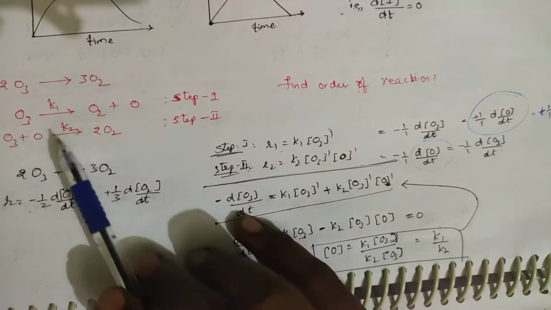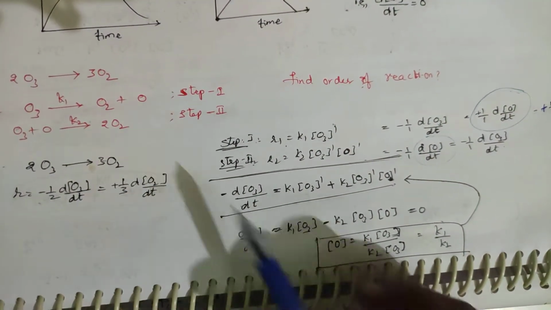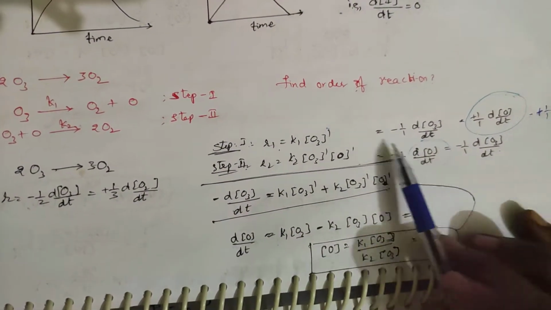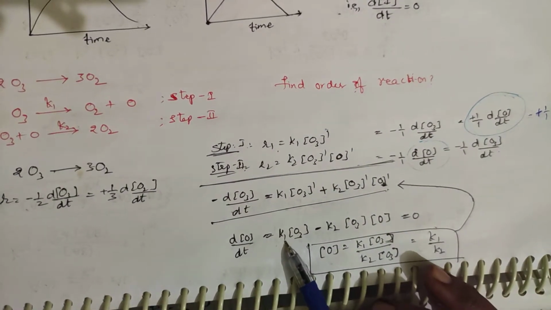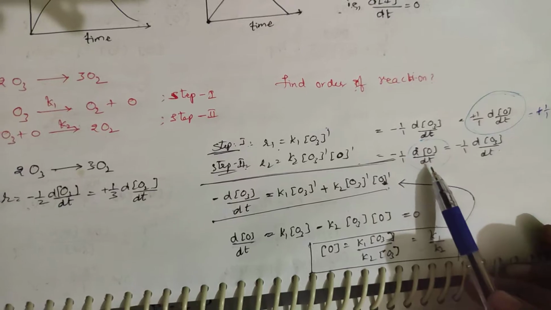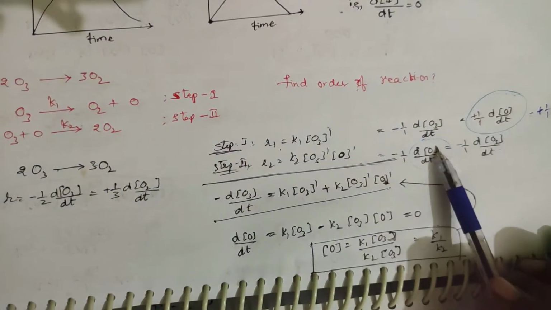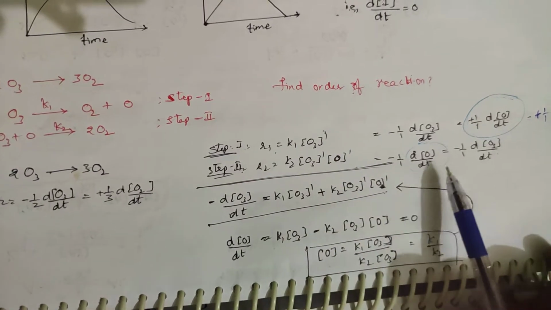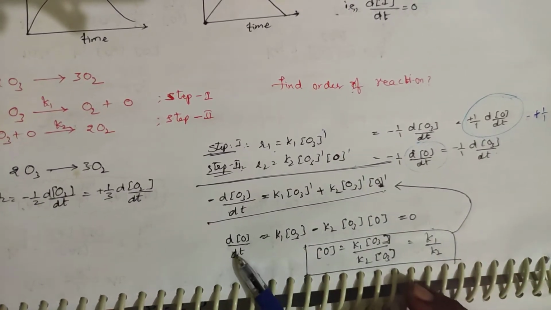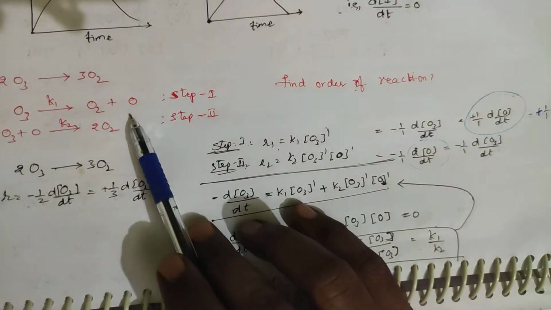See, from equation 1, can you get d[O]/dt? So this equation is also equal to d[O]/dt. So it is equal to K1 [O3]^1. Second equation, d[O]/dt is equal to K2 [O3][O]^1. So this is minus d[O]/dt, but here it is positive. In this case it is positive only.